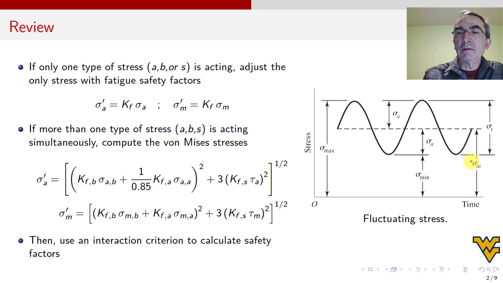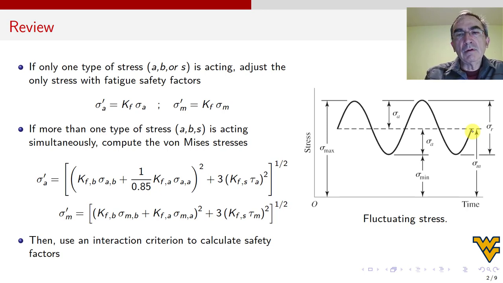This sigma amplitude and sigma mean are calculated as a function of this stress that is going up and down. And this stress that is going up and down is calculated with the mechanics of materials formulas like P over A or MC over I, stuff like that. And of course, at the point on the structure that is the critical point, where those stresses are larger.